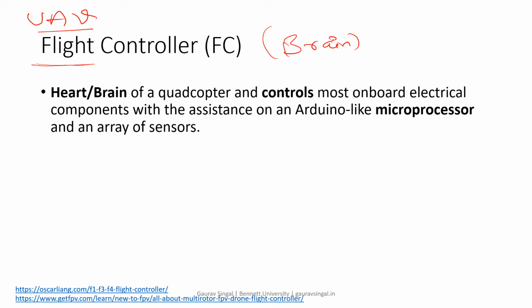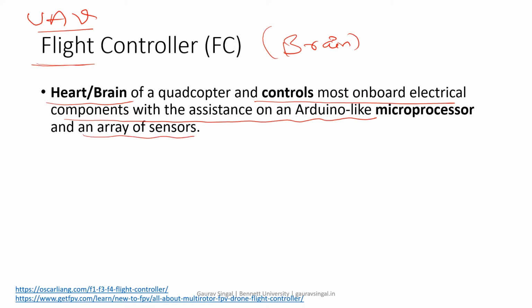So you can say heart or brain of a quadcopter, which controls most on-board electrical components, like motors and ESC, with the assistance of an Arduino-like microprocessor and an array of sensors.